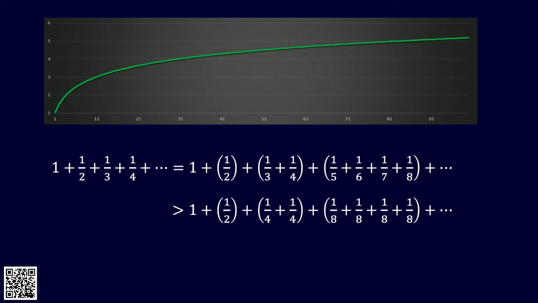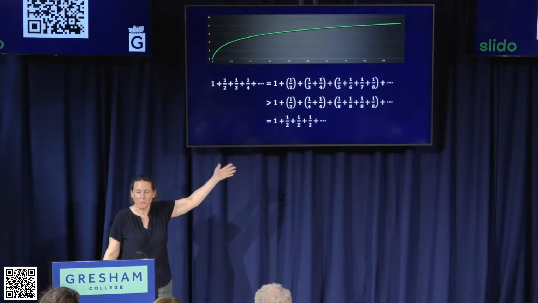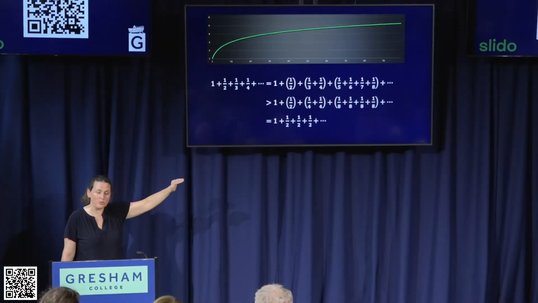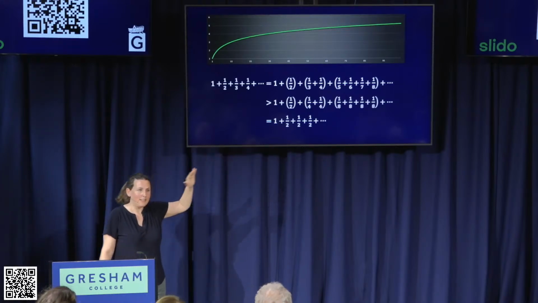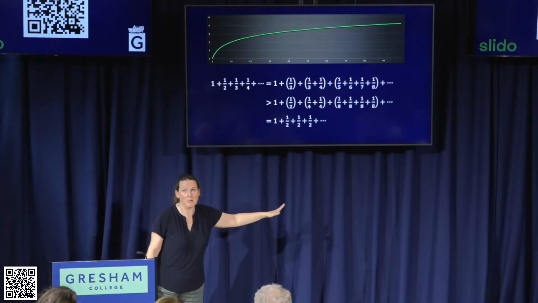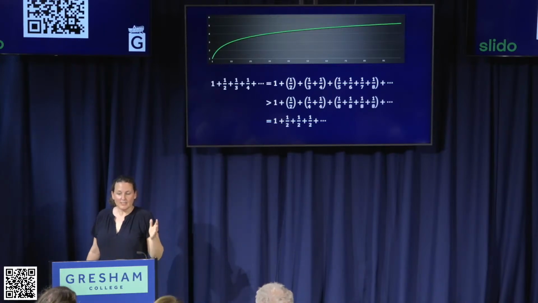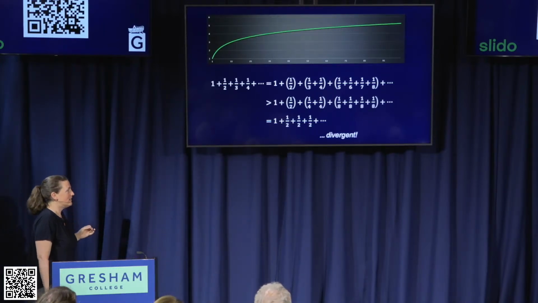And 4 lots of 1/8 is a half, 2 lots of a quarter is a half. All of the brackets add up to a half now. So we know whatever this sum is, it's bigger than 1 plus a half plus a half plus a half forever. And that's clearly going to be bigger than any number you like to mention. If you want this to be bigger than 1,000,000, you just do 2,000,000 of these brackets and you're bigger than that. So even though it grows slower and slower, this series gets to be, if you wait long enough, bigger than any number. So this cannot converge. This is also a divergent series.